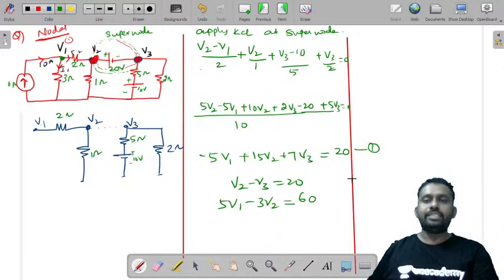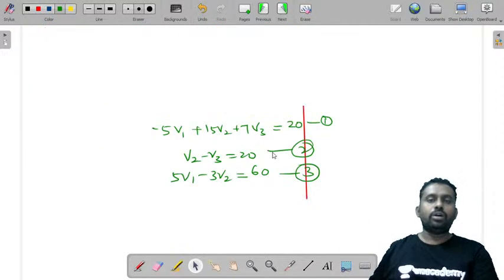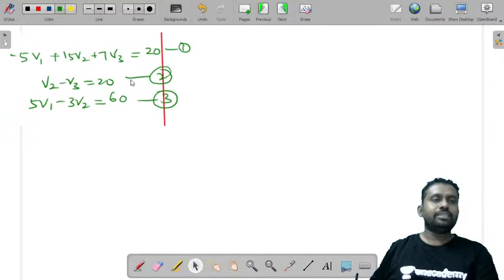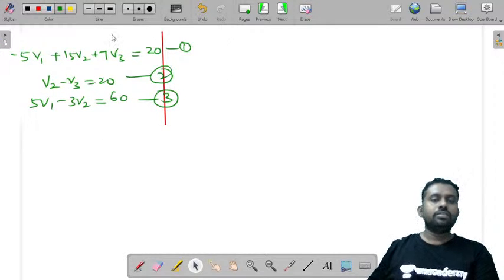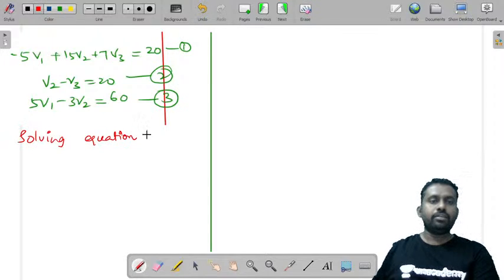Now let us consider these as equation 1, equation 2, equation 3. Now upon solving equations 1, 2 and 3.